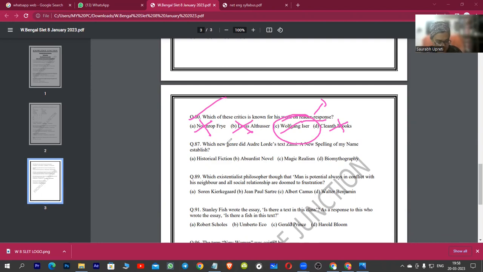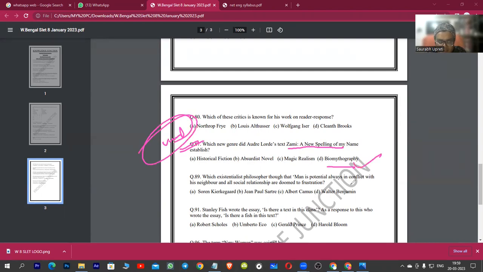Now, moving on, question number 87. Which genre does Audre Lorde's text Zami: A New Spelling of My Name establish? Very, very important question. The answer to this very interesting question is biomythography. Now, biomythography actually is a mixture of three works. It's a kind of fictional autobiography. It mixes biography, mythology, and history together.